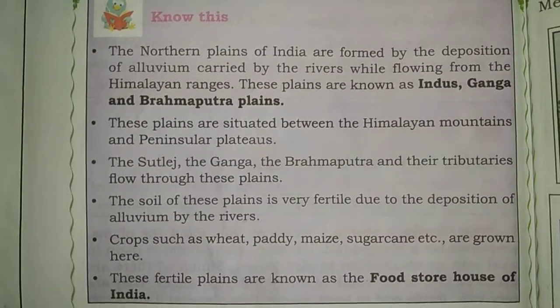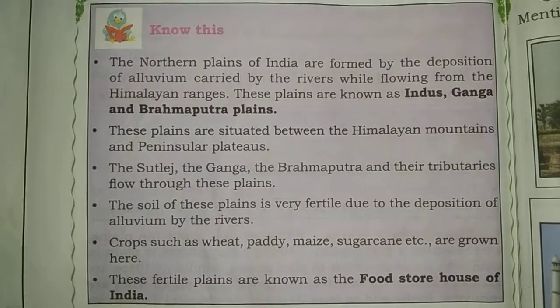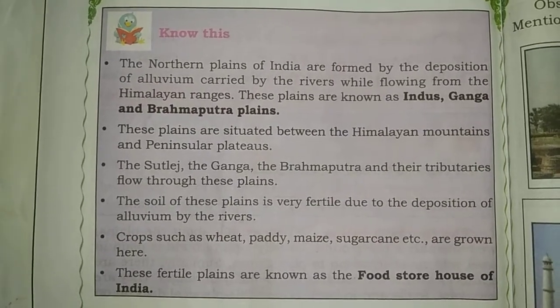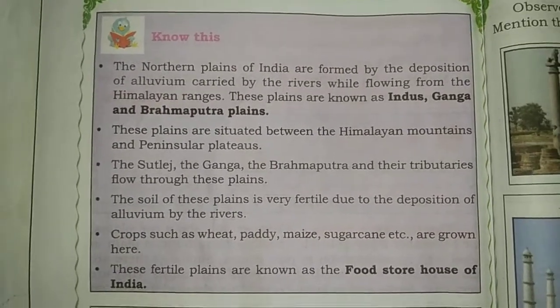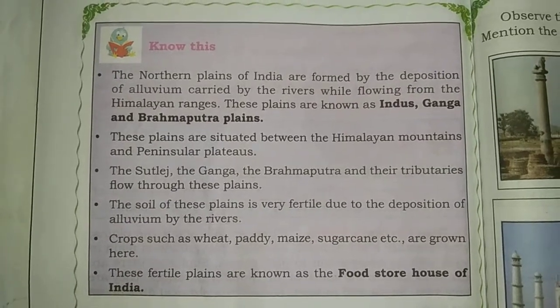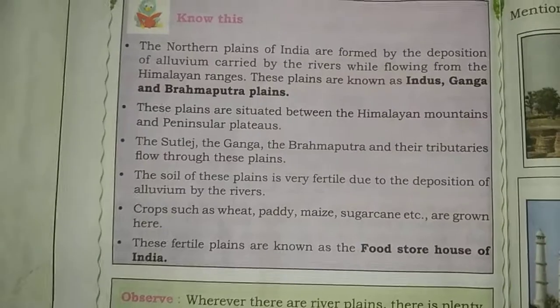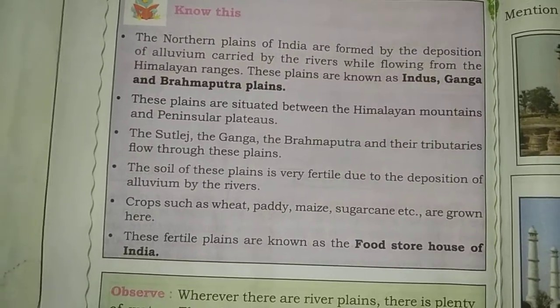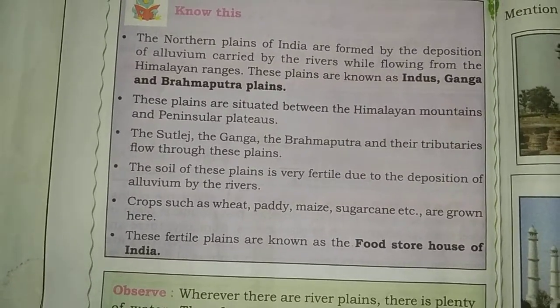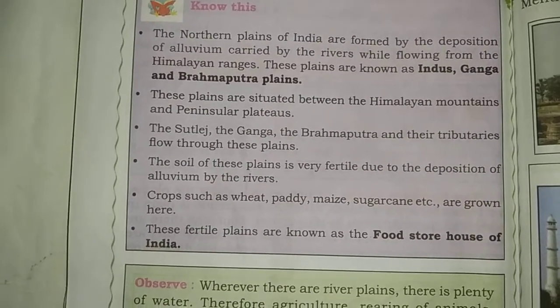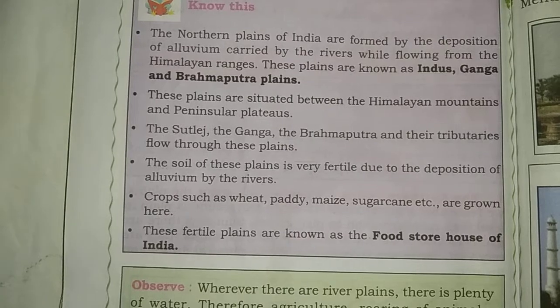I will once again repeat it. The northern plains of India are formed by the deposition of alluvium carried by the rivers while flowing from the Himalayan ranges. So these plains, that means the northern plains, are also known as the Indus, the Ganga, the Brahmaputra plains. So where are these plains situated? Situated between the Himalayan mountains and the peninsular plateau. The Satluj, the Ganga, the Brahmaputra and their tributaries flow through these plains.